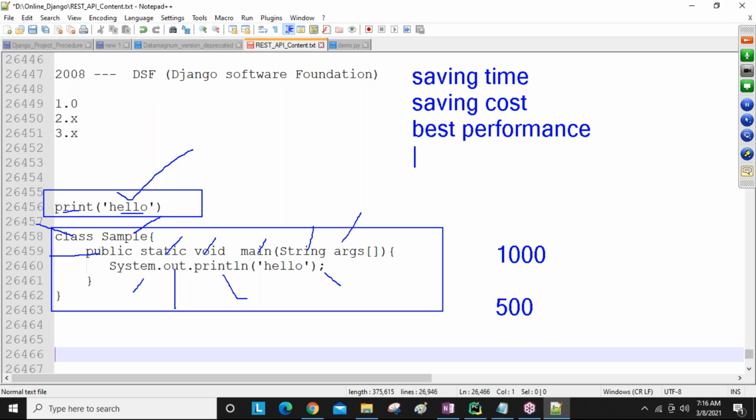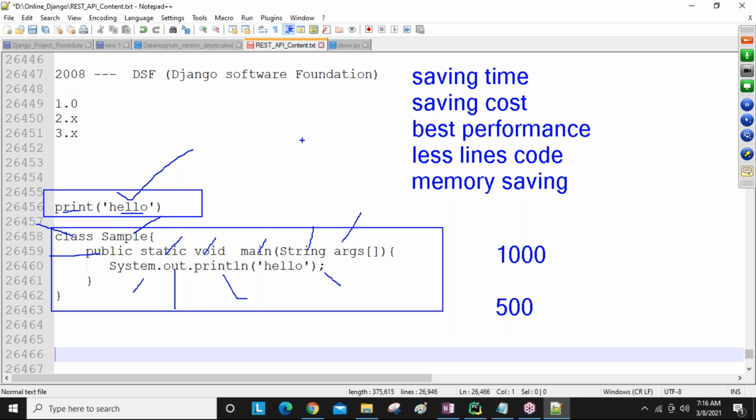And we are saving memory, writing fewer lines of code, guys. Memory saving obviously means cost saving again, and readability increases, complexity decreases. Understand? So it majorly reduces a lot of burden on developers if you are using the Django framework while developing your application. So that is the Django framework history related points, guys.